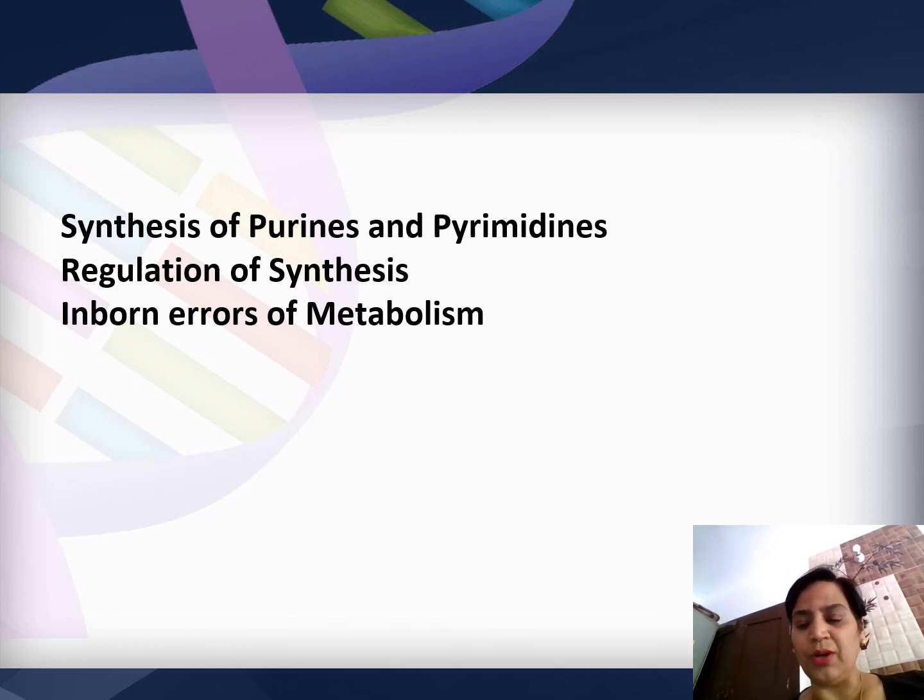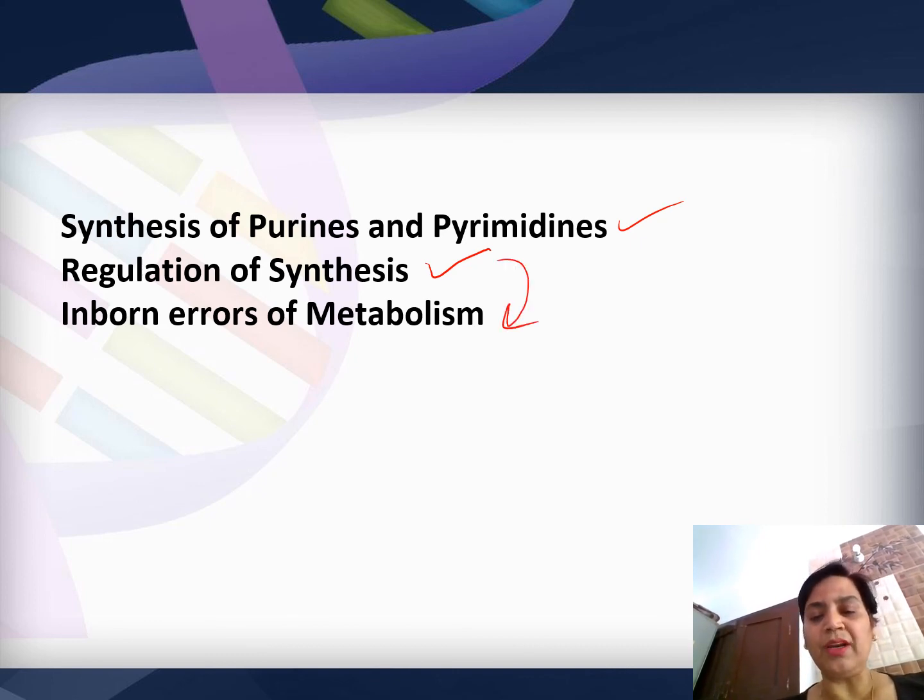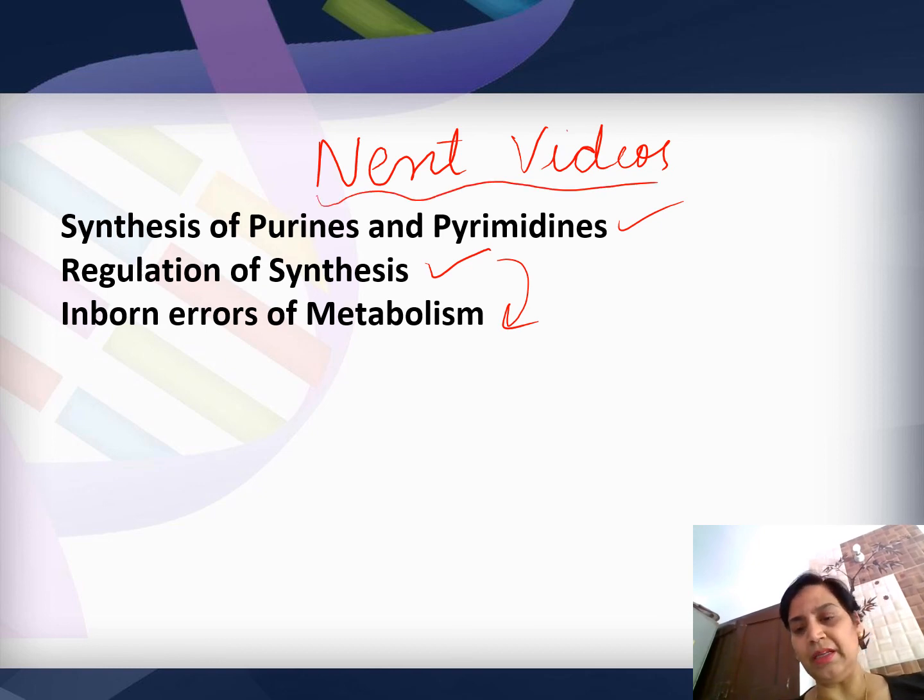In my next video, I am going to discuss the synthesis of purines and pyrimidines, because DNA and RNA are produced in our body. So what is the raw material required for the synthesis of DNA and RNA? It is nothing but purines and pyrimidines. So they are synthesized, and if they are synthesized, there has to be a regulation for their synthesis. And if there is an abnormality in the regulation, it leads to different inborn errors of metabolism. So in my next video, I am going to discuss these three very important aspects of molecular biology.